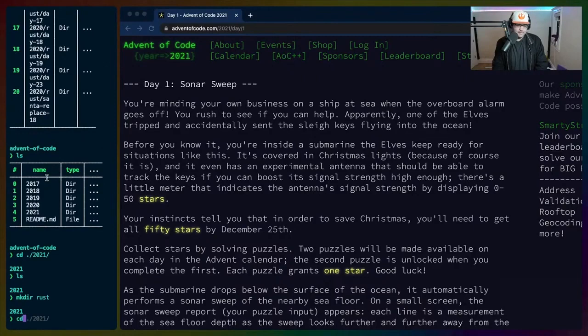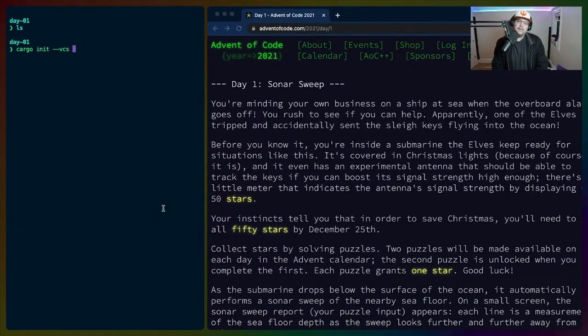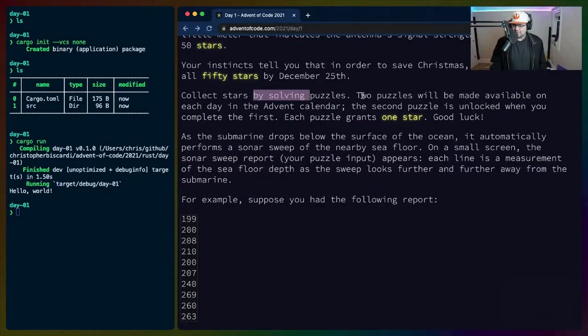Victor Rust. Okay, so day one, what do we have here? We'll do a cargo init VCS none, because I don't need git inside this directory. And then we can just cargo run it and it'll just work. Collect stars by solving puzzles. 2 puzzles will be made available on each day in the advent calendar. The second puzzle is unlocked when you complete the first.